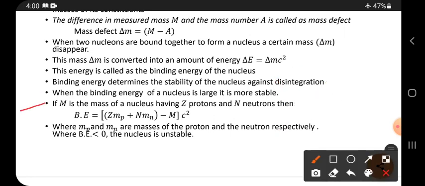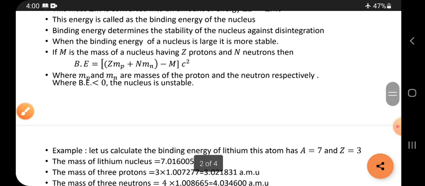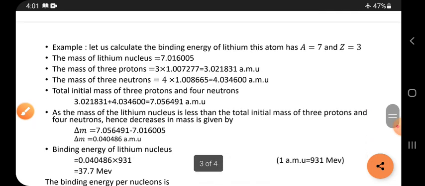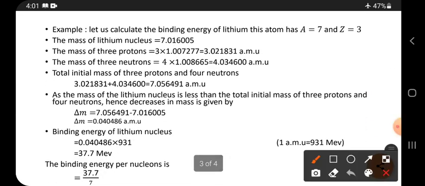If m is the mass of the nucleus having Z protons and N neutrons, then binding energy is (Z mp plus N mn minus m) into c square, right? It is the binding energy formula, where mp and mn are the masses of the proton and neutron respectively. If the binding energy is less than 0, the nucleus is unstable. So if the value is less than 0, then it is an unstable nucleus. An unstable nucleus can disintegrate.